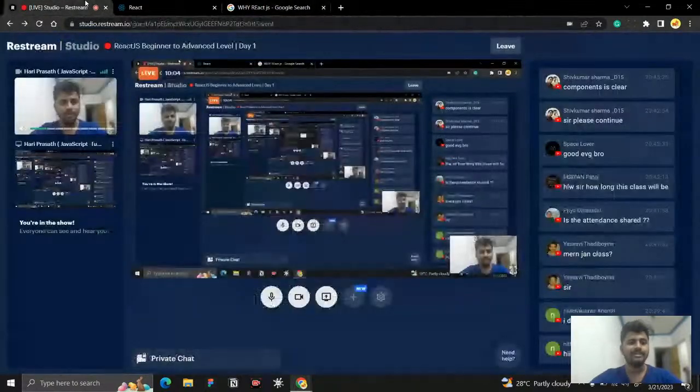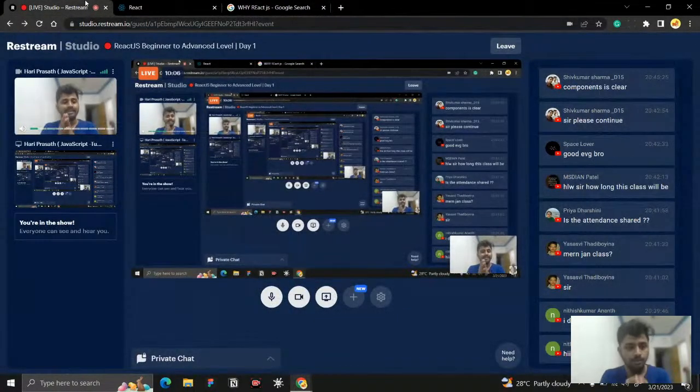And the second one is that React is a declarative programming language. What does that mean? We have imperative and declarative ways of writing. Imperative is where we need to give a step by step guide of what we need to do. This kind of writing we follow in vanilla JavaScript, the normal JavaScript.